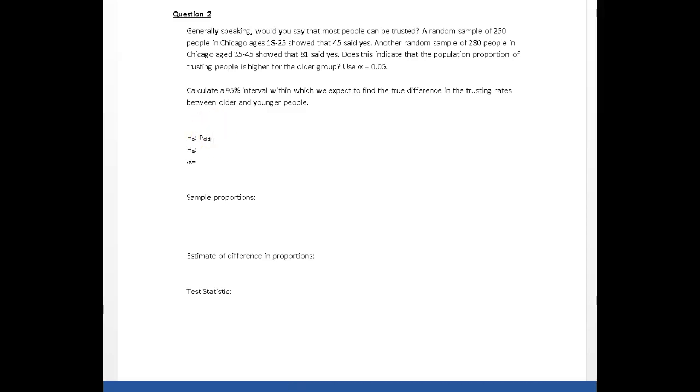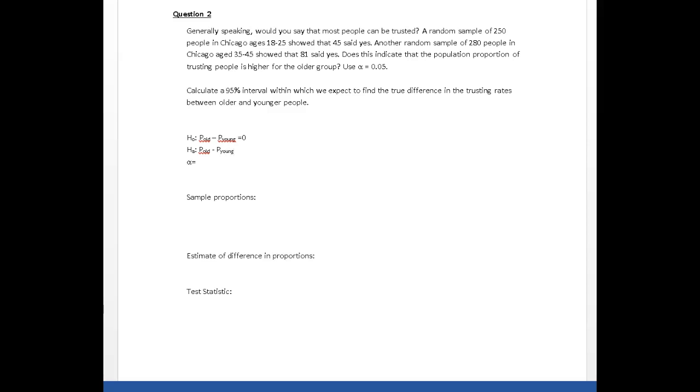So I'm doing the old people minus the proportion of young people. All right, so proportion of old who are trusting minus the proportion of young who are trusting. There is no difference. That's my null. And my alternate, we are trying to prove that old people are more trusting than young people.